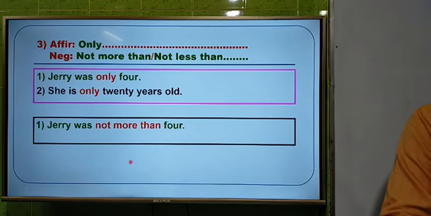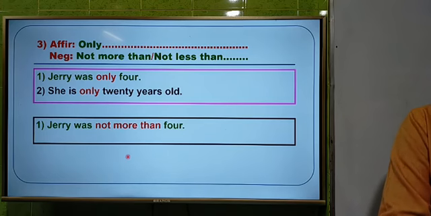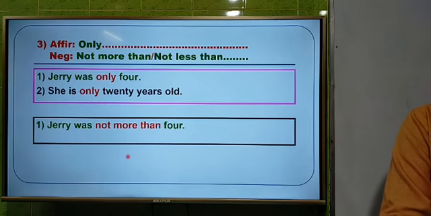And the answer will be, if we use not less than, so what will be the answer? Is there anyone to answer? Sharmin Akhtar is very active. Can you answer this question? And dear students, can you hear me and can you see the screen clearly, please? Is the class clear?